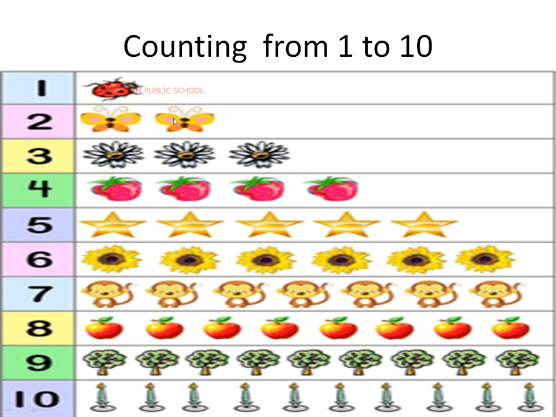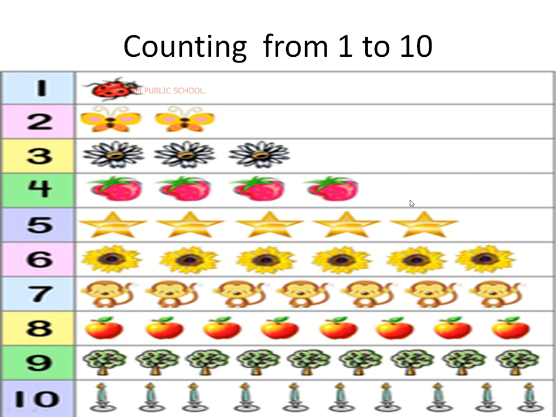1, 2. How many? 2. Now count the flower. 1, 2, 3. How many flowers are there? 3. How many strawberries are there? Shall we count? 1, 2, 3, 4. How many strawberries? 4. Now we are going to count the stars, right? 1, 2, 3, 4, 5. How many stars? 5 stars.